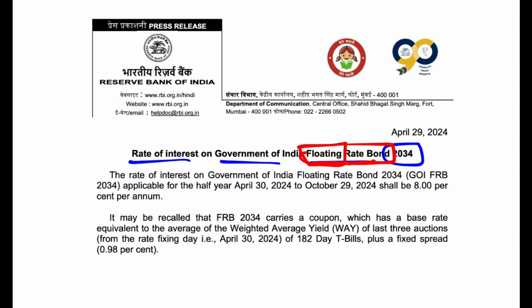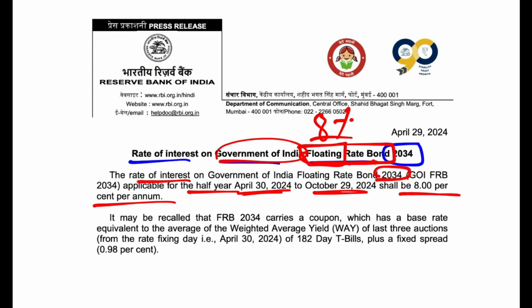So the Government of India launched the floating rate bond with a maturity year 2034, and this rate of interest is applicable for half a year. It will be applicable from 30th of April to 29th of October, so almost from 1st of May to end of October. And this will be 8%. So you will get a very healthy interest rate on the floating rate bond by the Government of India, that is 8%. Now, how do they calculate it?